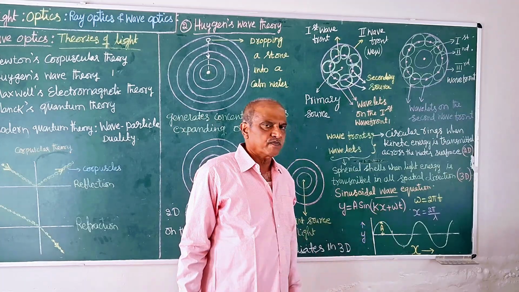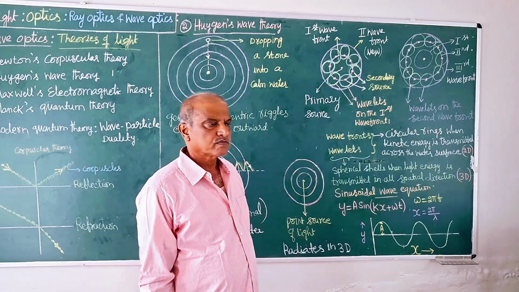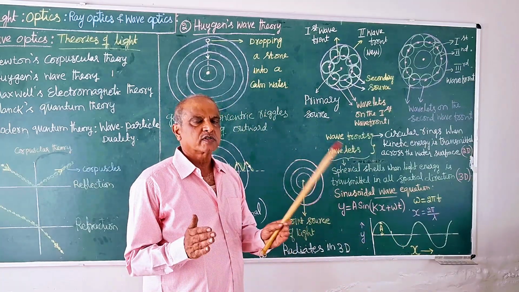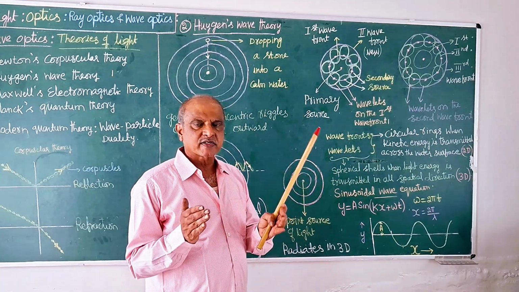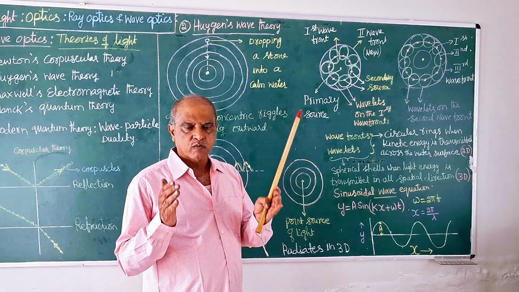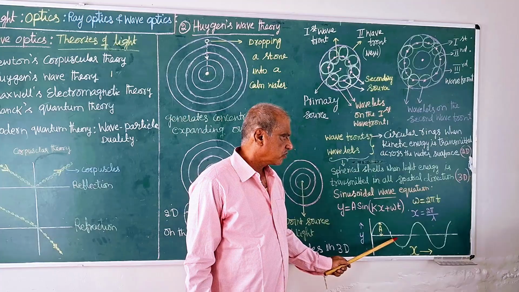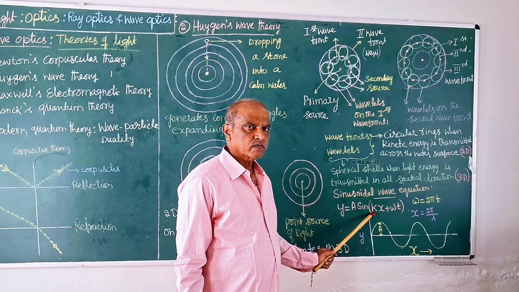And what is k? The wave number. It is given by 2 pi by lambda. It tells how the waves are packed, whether there are more waves or fewer waves. It depends on the wavelength. That is, k is a constant.